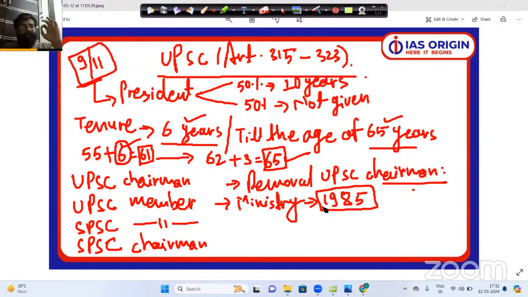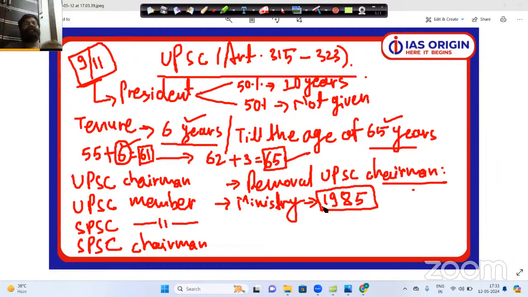So the rules and regulations related to the members of UPSC and state PSC are very, very different. The members of UPSC are fixed at 9 or 11. But how many members will be there in the state PSC? It is not fixed by the Parliament of India or by the Constitution of India. It is only decided by the governor of the respective state.